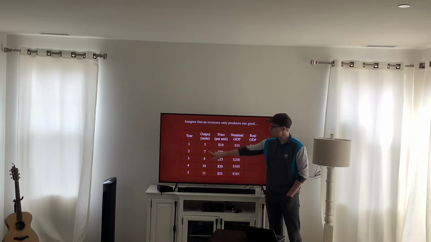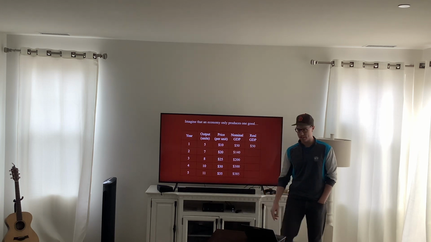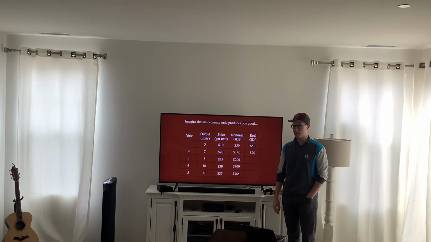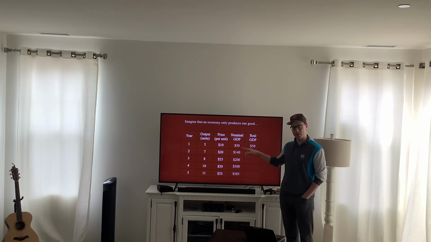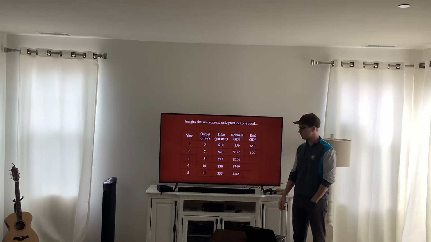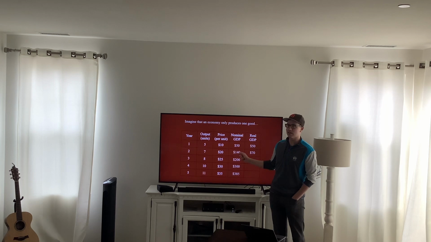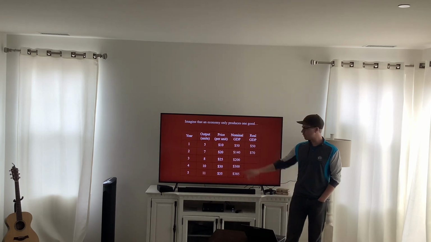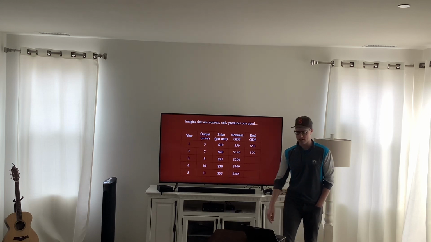So in year 2, we take 7 and we multiply it times 10 to get a real GDP of $70, not 140, because the 140 shows the inflation. It's just the price went up. But really all we did was produce 2 more products. We didn't produce $90 more product.